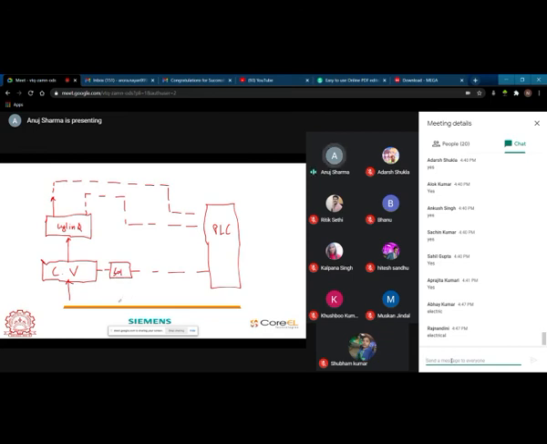Again, the solenoid also needs a kind of energy, because it is just going to get a signal or information from the PLC, and it will give a signal or information to the control valve, but it needs energy to actuate. Okay, so it needs energy to actuate. So this energy will be provided in the form of what? Will it be a mechanical energy? The solenoid will get the energy in the form of what?